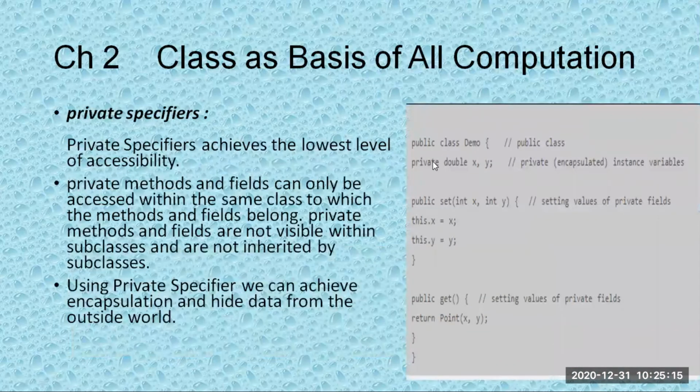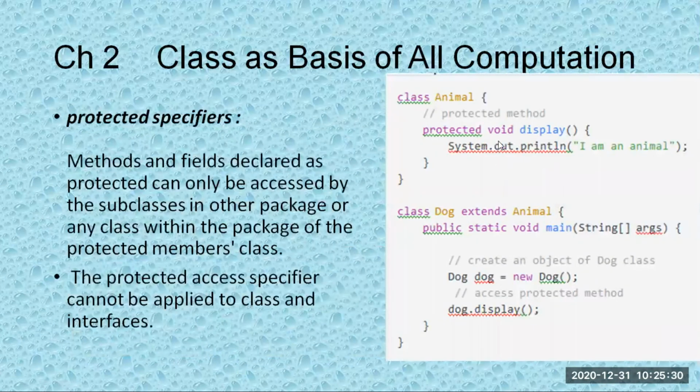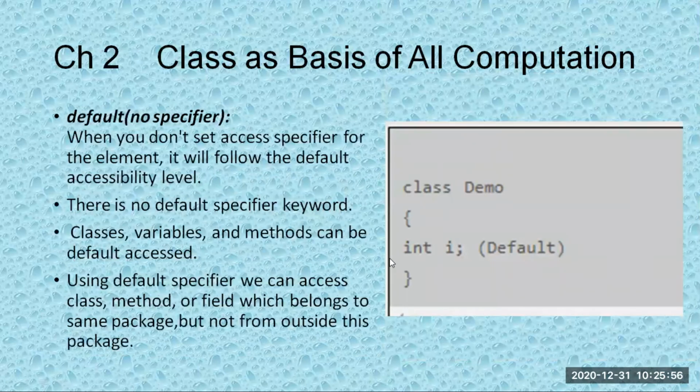Private means if you make this particular variable private, it is not available outside the class. It will be available only to the methods of the class. If any other class is there, it cannot access that data. Protected means it is available here if you make it protected. Now this display is protected. Dog extends Animal; we don't have inheritance in our syllabus, but I have taken it just for this example. Dog is inheriting from Animal, so now the display method can be called over here. This is what protected is. Default means you don't specify anything.